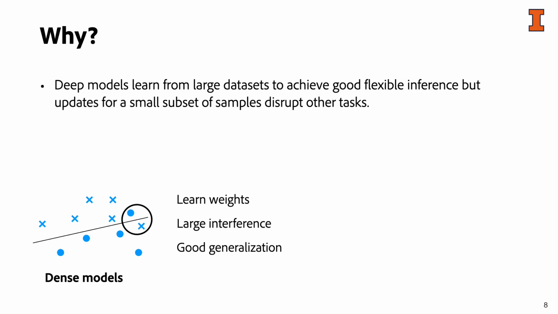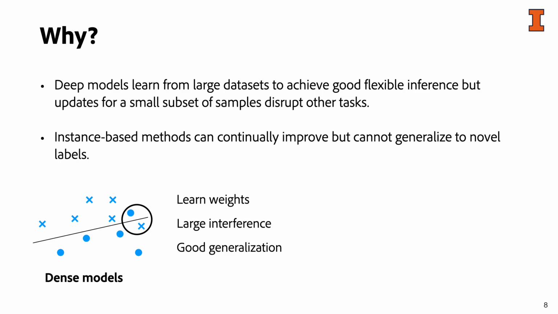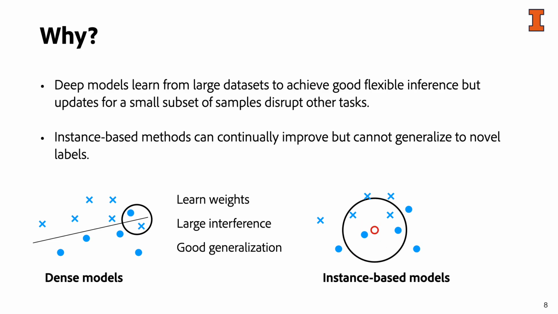On the other hand, we can consider instance-based methods. Instead of learning weights, these models lazily store training samples and use them as references. During inference, they compute distances between the tested sample and all stored samples. Predictions are then made based on the labels of similar samples.